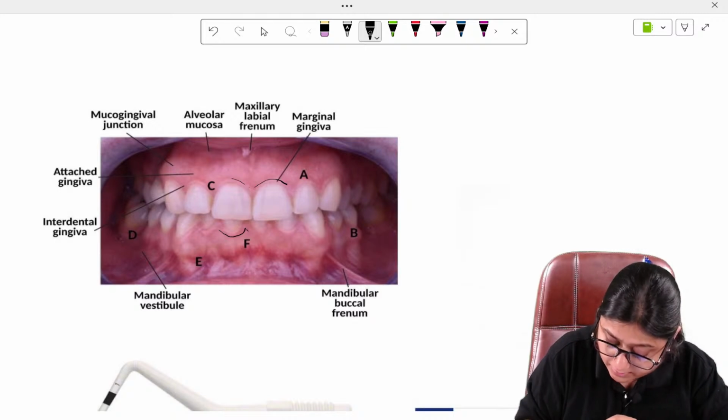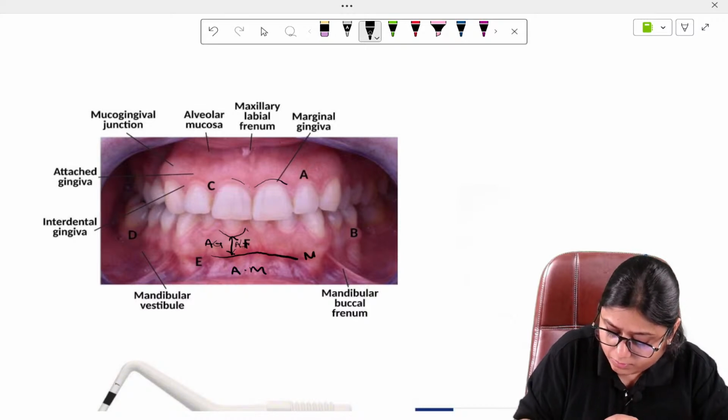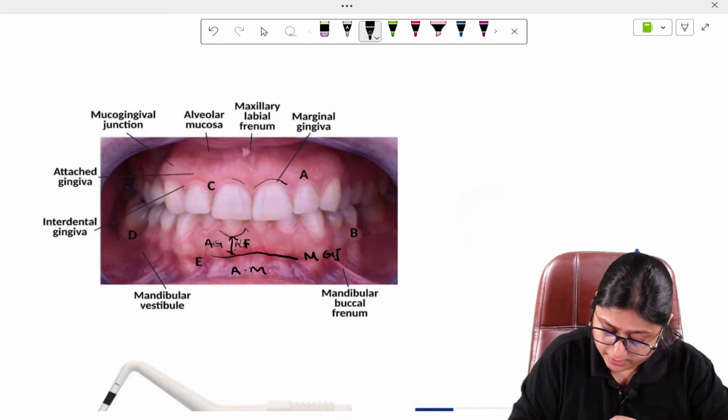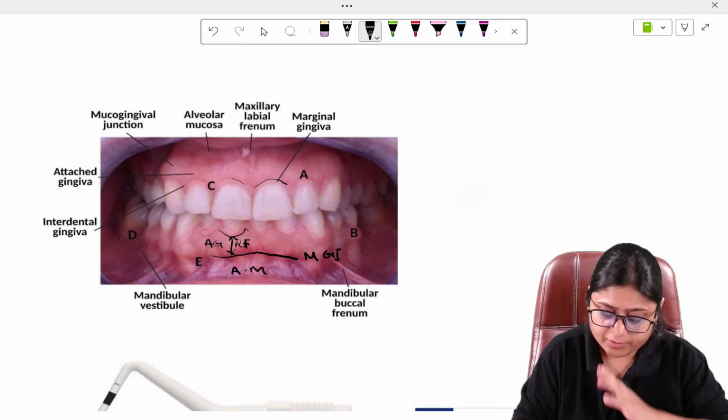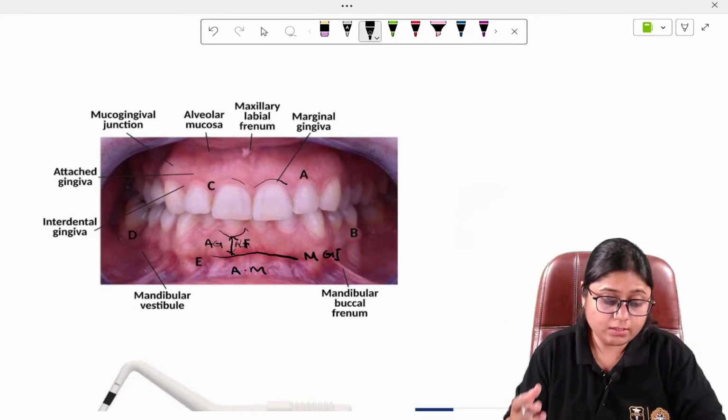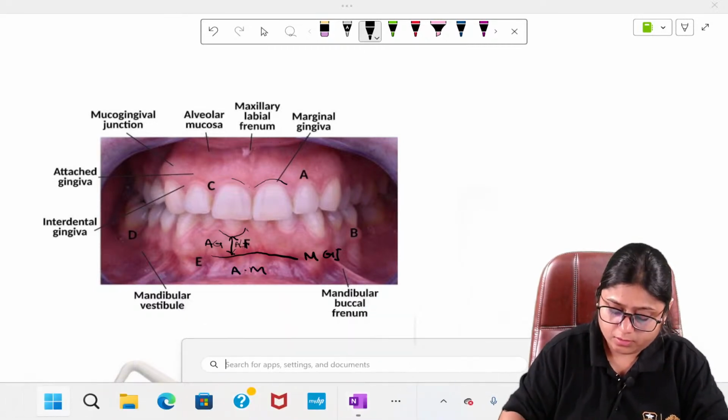This difference in the color, right? This is your alveolar mucosa and this is the attached gingiva. This junction between the attached gingiva and alveolar mucosa is the mucogingival junction. Okay. Here is the frenum. This is the buccal frenum. Here will be the labial frenum. Here is the maxillary labial frenum. Okay. So these are the parts which you will see from the outside, outside of the patient's mouth.